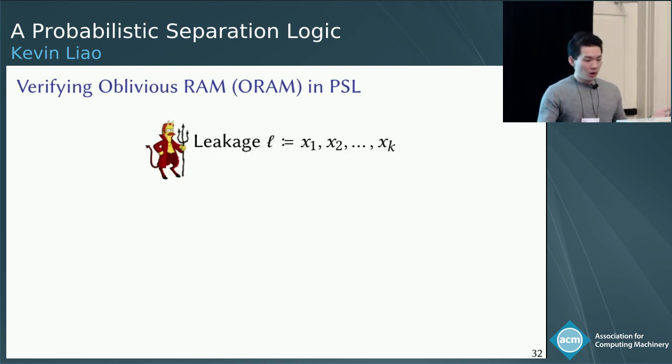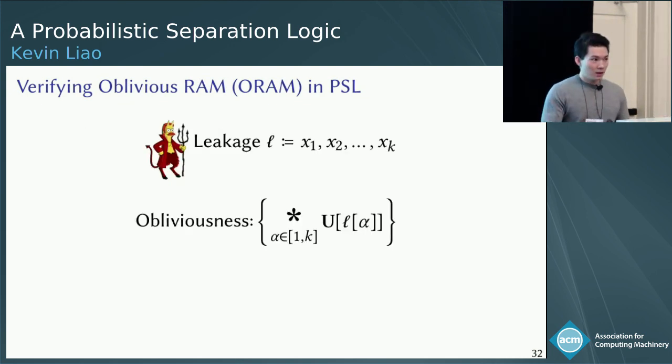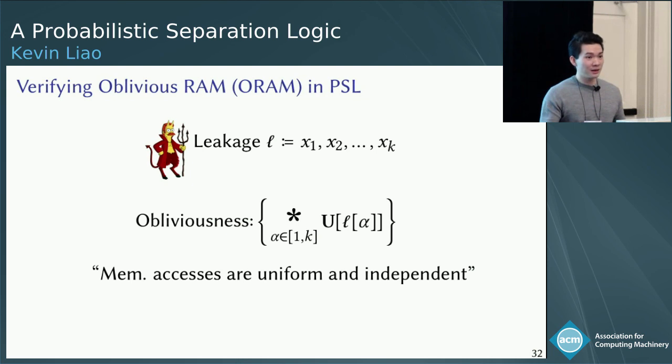And then what we want is this strong obliviousness property. This PSL formula says that all of the elements of the leakage are uniform and independent. This implies probabilistic non-interference, and so no information apart from the length of the computation is leaked.